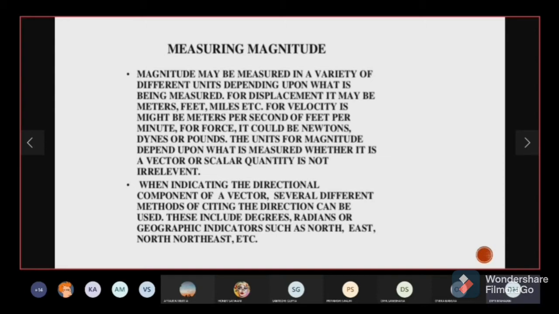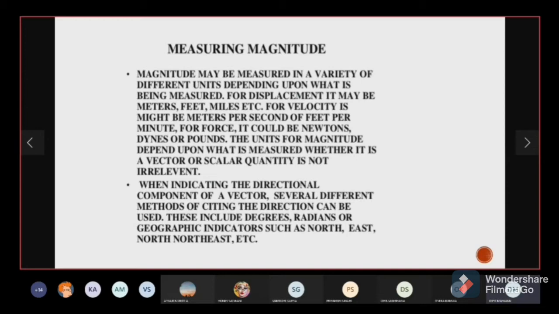And when we're talking about the direction, there are several ways in which you can tell the direction of a vector. Sometimes you would find books in which they are specifying direction only as, say, you are given a question that a man first moves north, then he moves south, then he moves east. So they might be simply telling the cardinal directions.